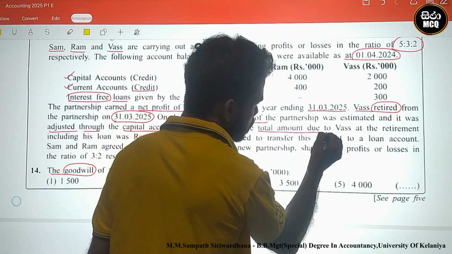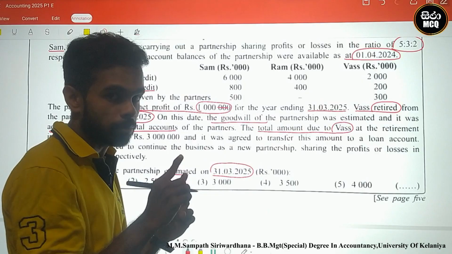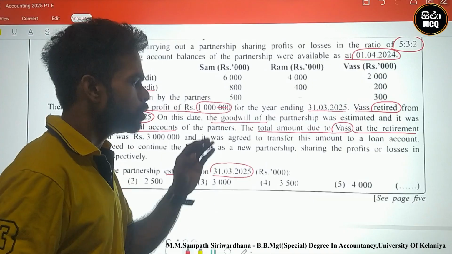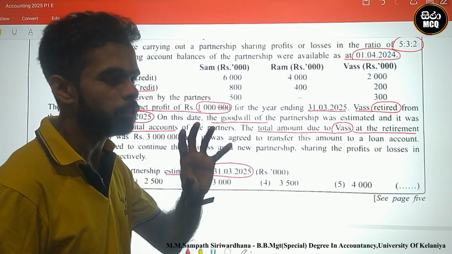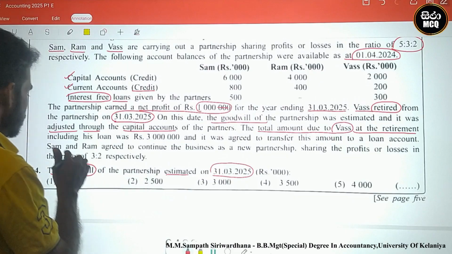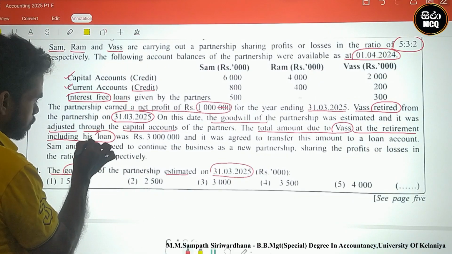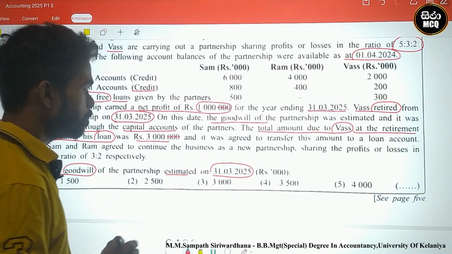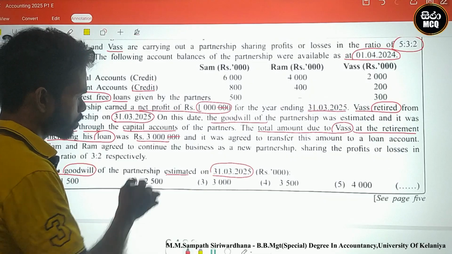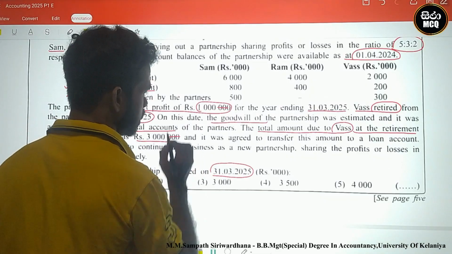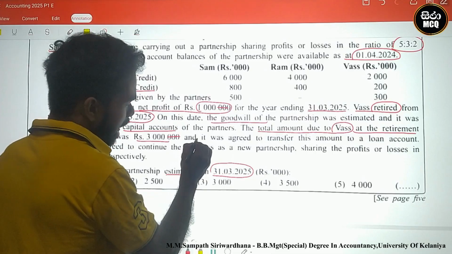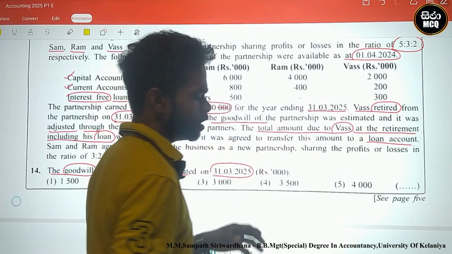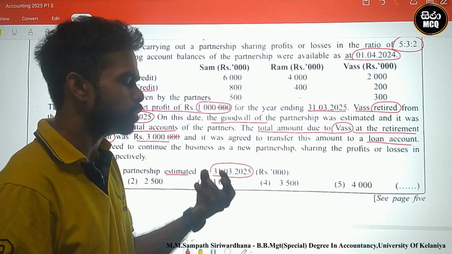At the retirement, the total amount due to was, including his loan, 3,000. 3,000 means 3 million. It was agreed to transfer the amount to a loan account. This payable amount should be transferred to the loan account.